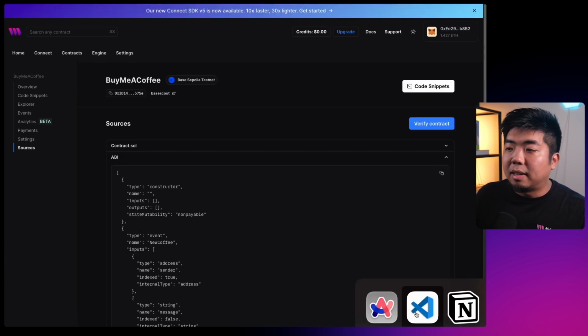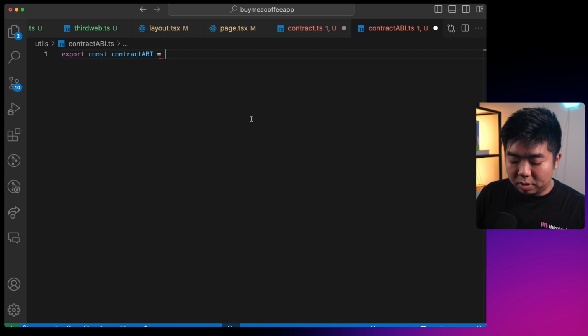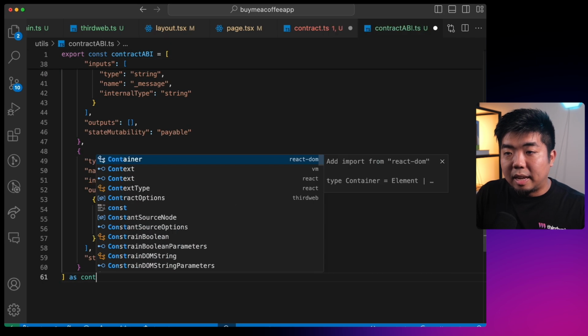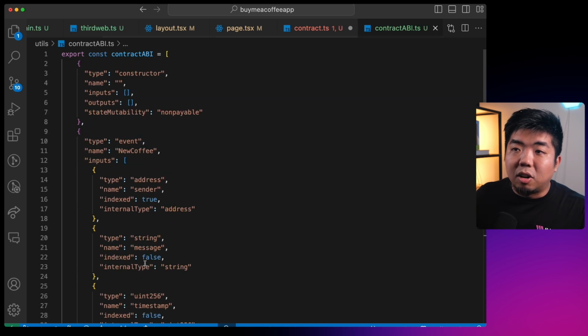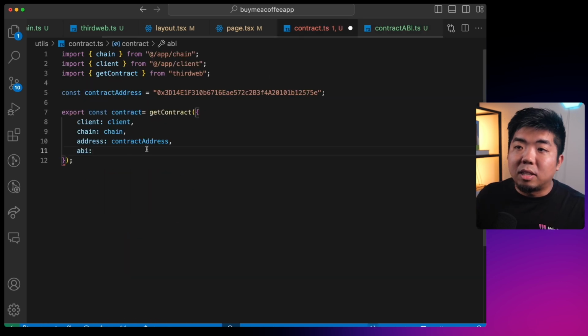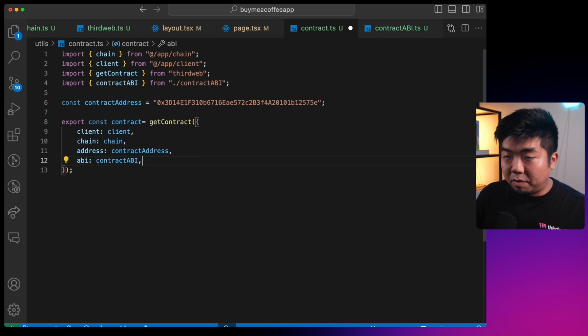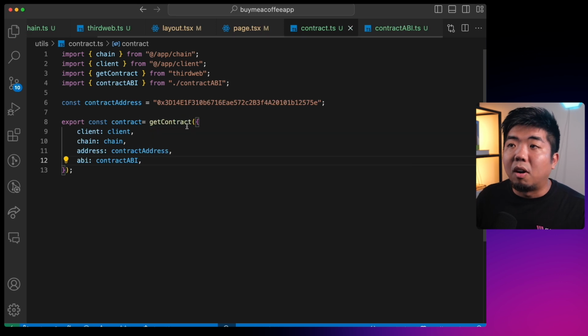So we're going to copy that. We're going to come back to our code editor here, paste that in, and say as a constant here. And that is our contract ABI. So if we provide that to the ABI of our get contract here, so we'll say contract ABI, we can now resolve the methods from our contract, and we'll be able to call those methods easily within our project here using the Connect SDK. All right, so now we have our contract here. We can start interacting with it.